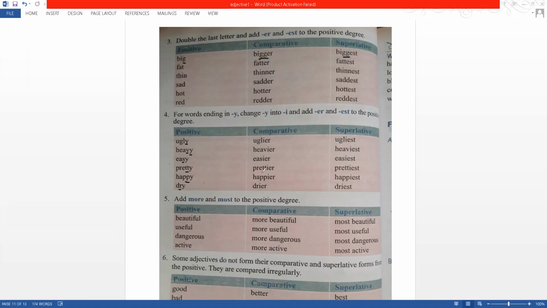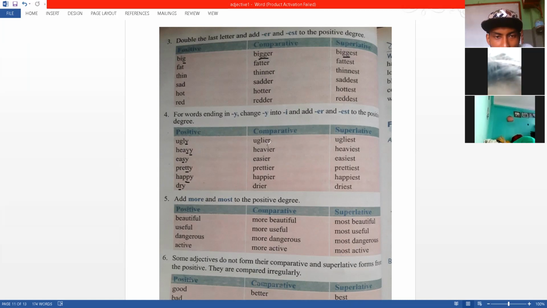Okay, so that is another thing that you need to understand. If there is Y at last and the second last letter is not a vowel, then in your comparative form Y will change into I. In your superlative form also Y will change into I and the rest is the same. You add ER in comparative, EST in superlative. So if there is Y at last, this happens.